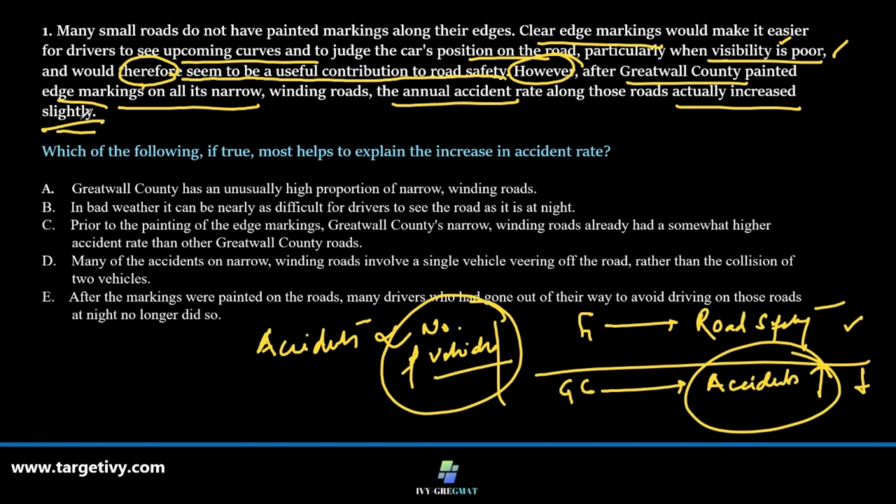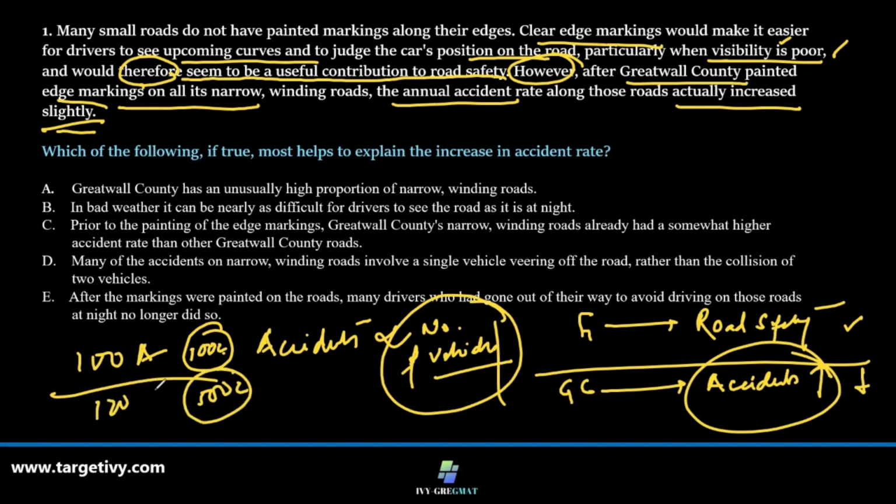So that means previously it was 100 accidents. After the roads were corrected, the number of cars has gone up. Say if there were 100 cars previously and 100 accidents, now there are 500 cars and the number of accidents is 120. So you can say the figures are better, but the number of accidents has shot up because of the number of vehicles, more vehicles. We can say cars, lorries, anything. So let's see what may be the answer.